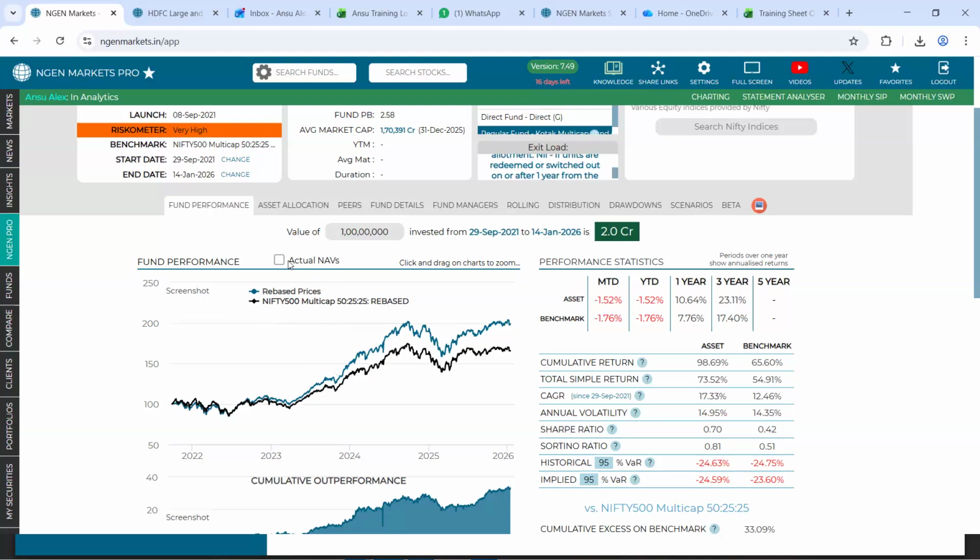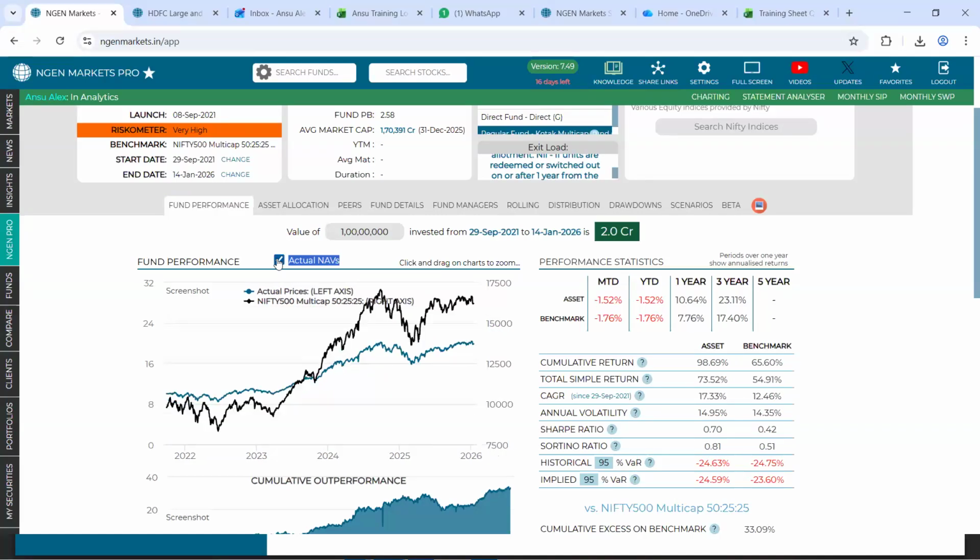For that, firstly, I'll just select this option of actual NAVs, which can help you understand that in detail. Now, when we select actual NAV as a checkbox, you see both the benchmark as well as the fund start from their respective levels.